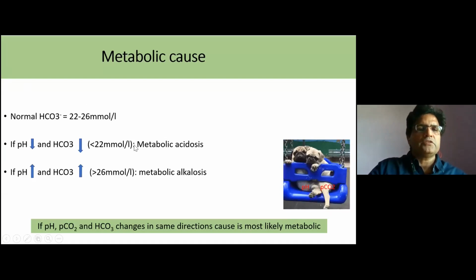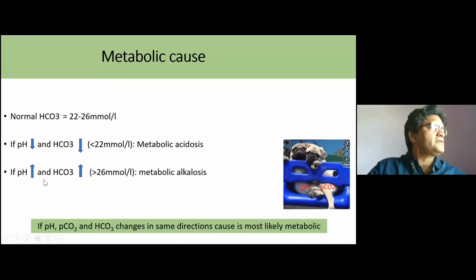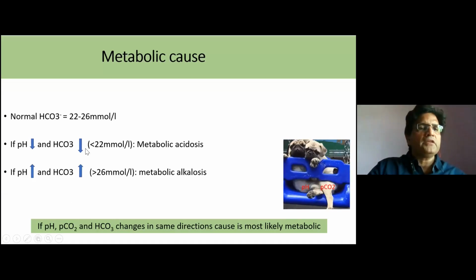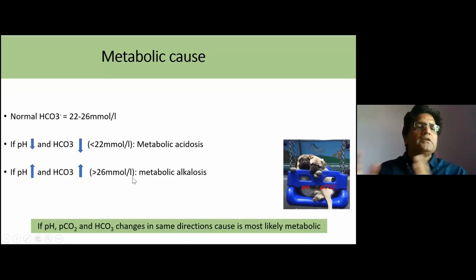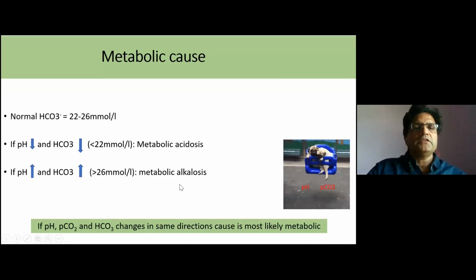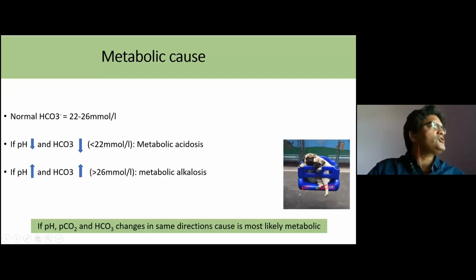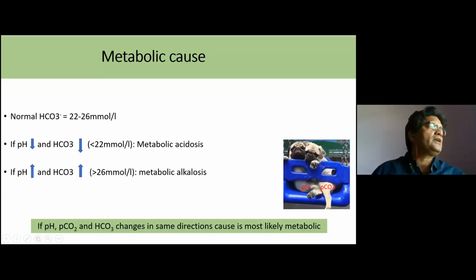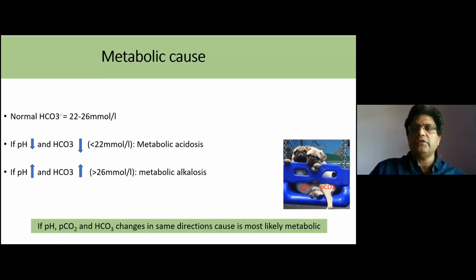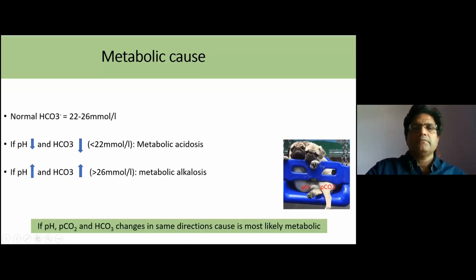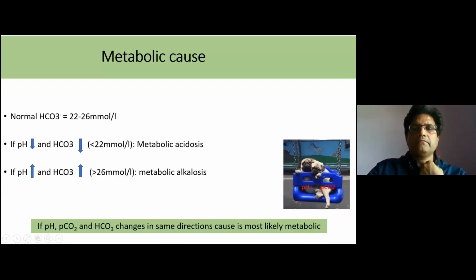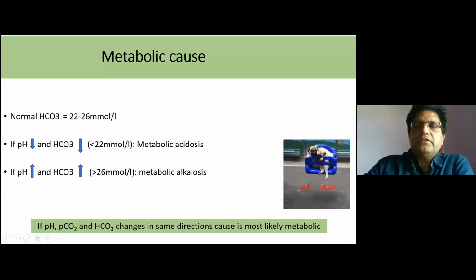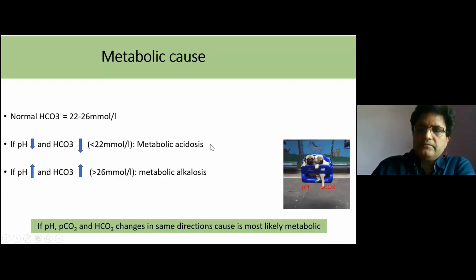So this is metabolic acidosis. And if the pH is increased, that is alkalemia, it is because of an increase in bicarbonate. If you see both pH and bicarbonate increased, we call this metabolic alkalosis. So pH and bicarbonate are in the same direction, which means metabolic acidosis or metabolic alkalosis.